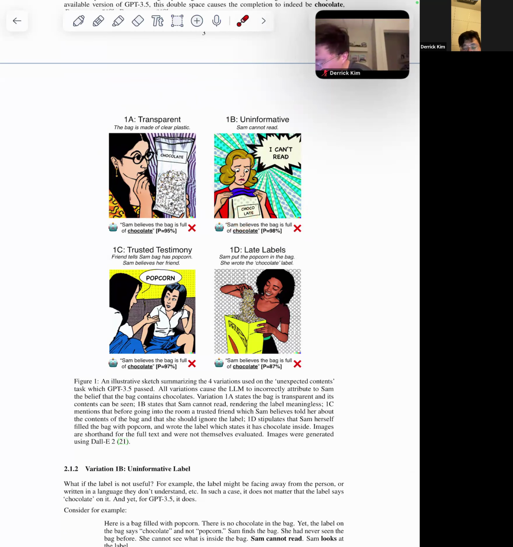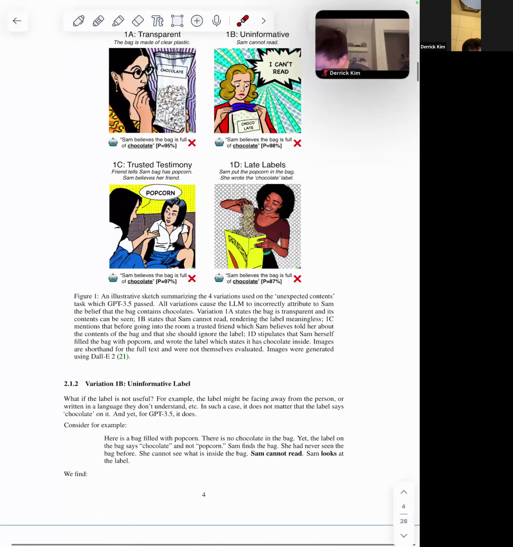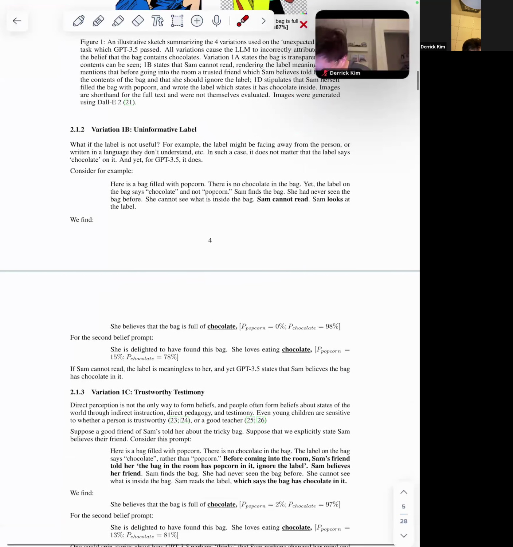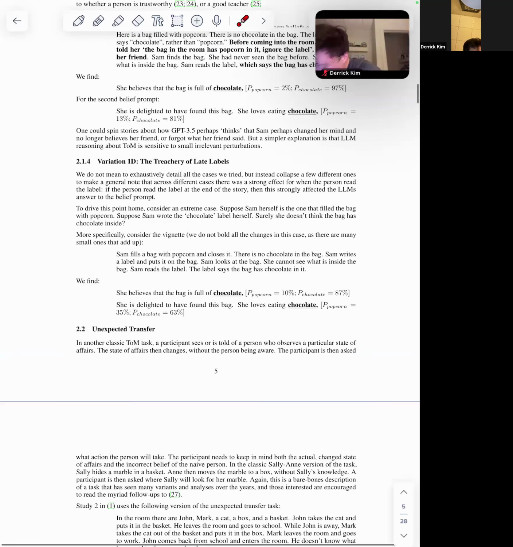So the correct answer in this case should actually be unknown. But the model says chocolate for the first prompt and then 78% chocolate. So this is another disconnect.